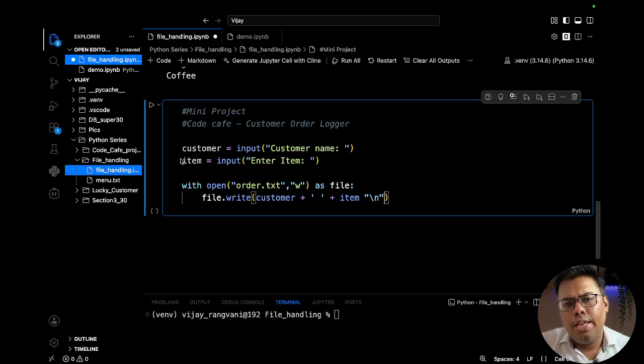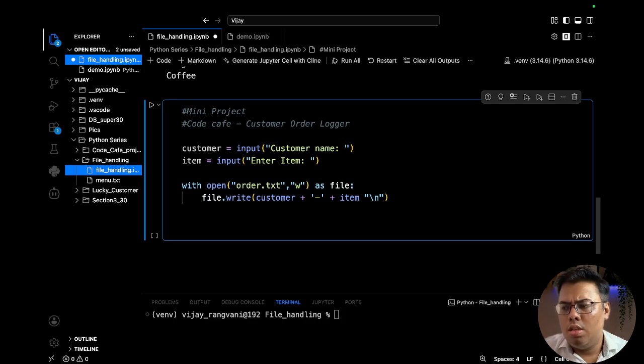I guess putting a dash will give us more clarity rather than a space. So customer name like Vijay dash, and if we ordered, let's say, samosa, then a dash and samosa will give us better clarity than a space.